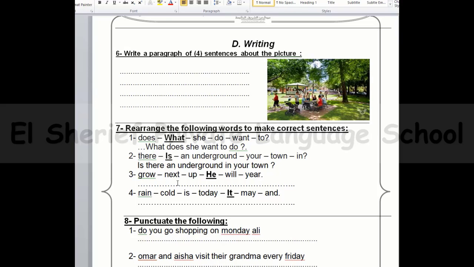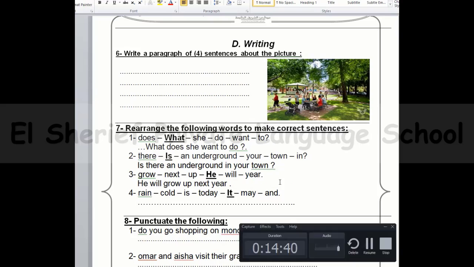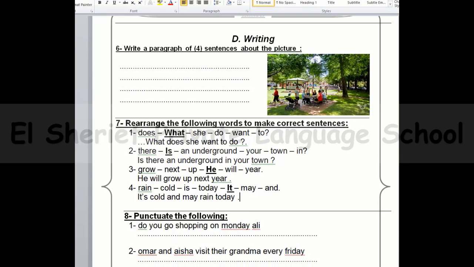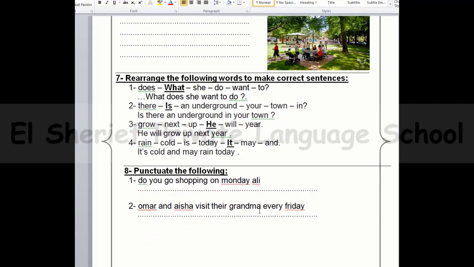Number 3, grow, next, up, he will, year. The answer will be, he will grow up next year. Number 4, rain, cold, is, today, it, may, and. So the answer will be, it's cold and may rain today. So here is the last question.